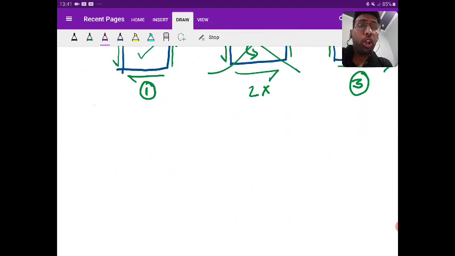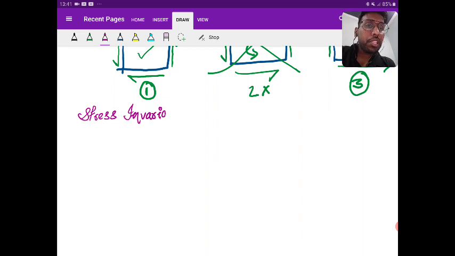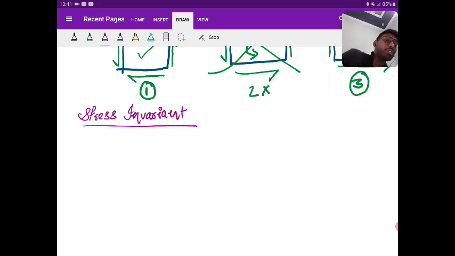See here how to get this value. There is a principle of stress invariant. Anyone knows about this stress invariant concept?